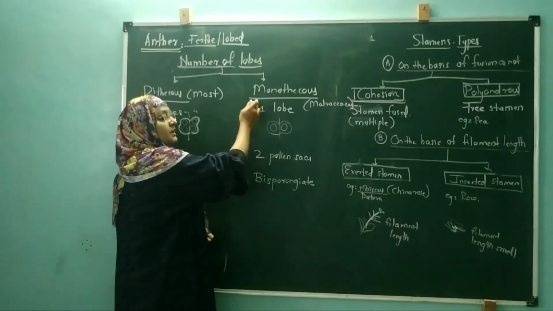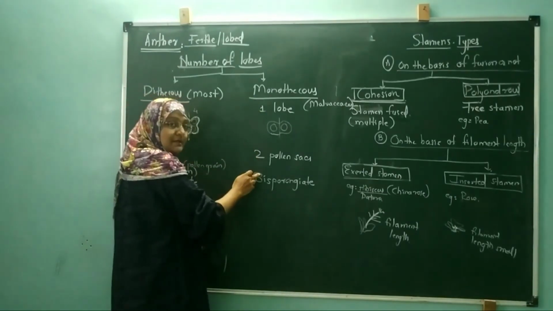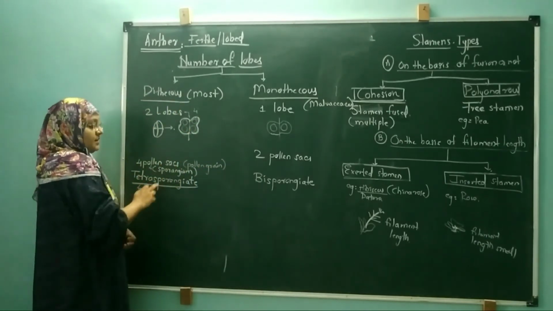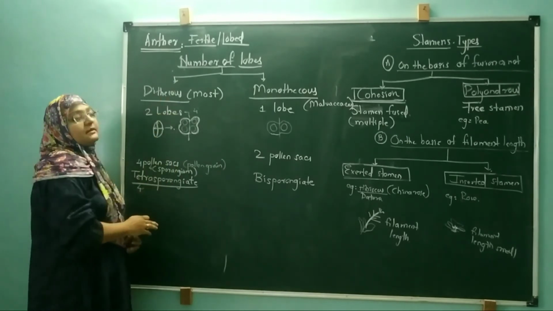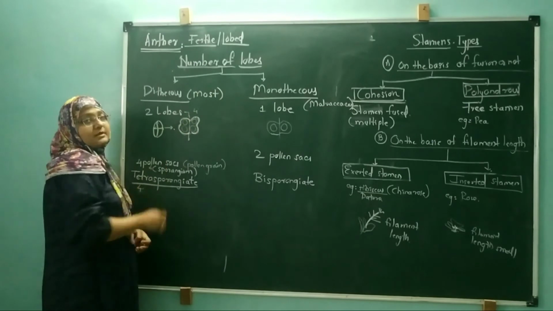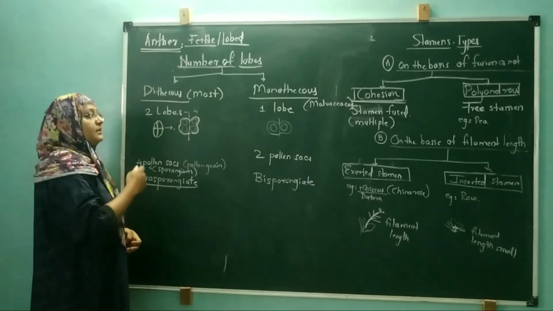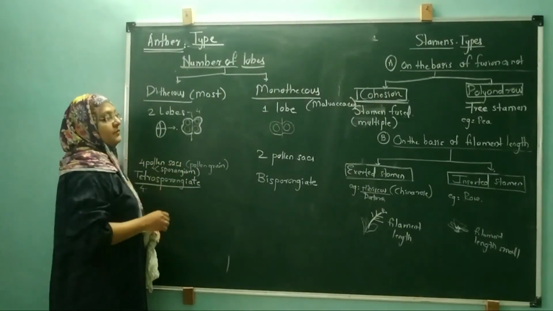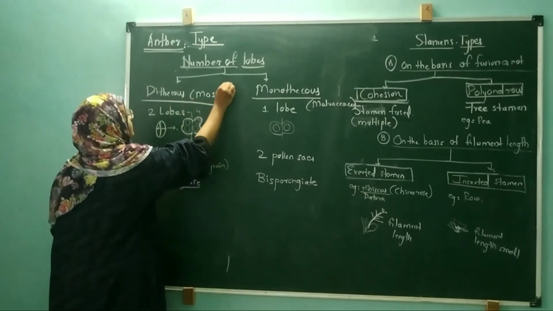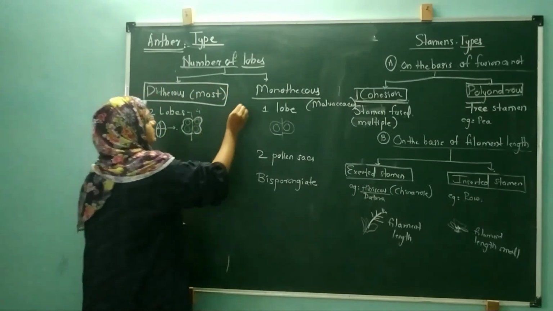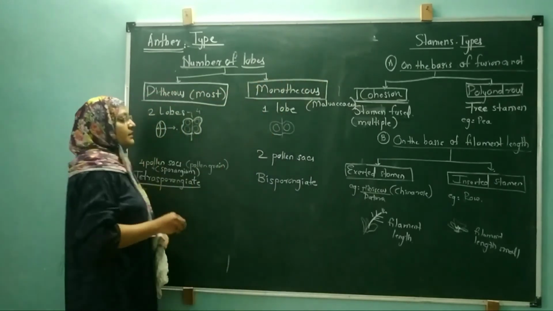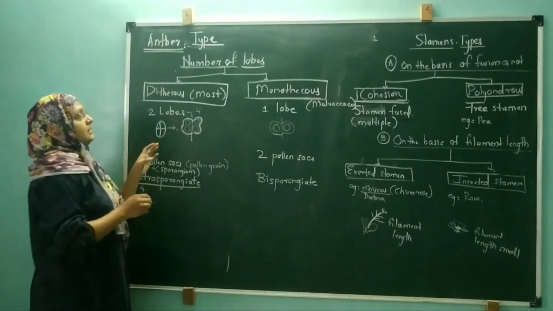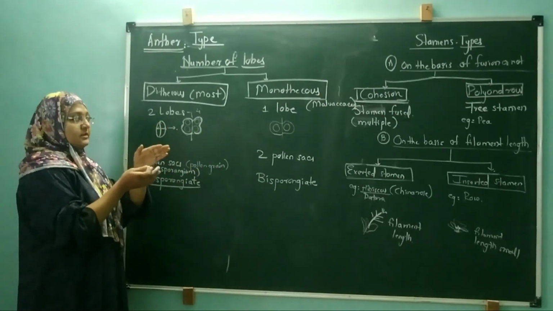So monothecous, only one lobe is present having two pollen sacs, and dithecous anther, two lobes are present having four pollen sacs. So this is the type of anther depending upon the number of lobes. Later we will discuss what the actual structure of the anther is. The next type of anther: first we have discussed monothecous and dithecous on the basis of the lobes they are having. The second is on the basis of the arrangement of these two lobes towards the filament.